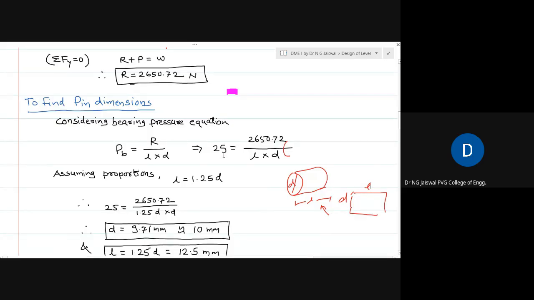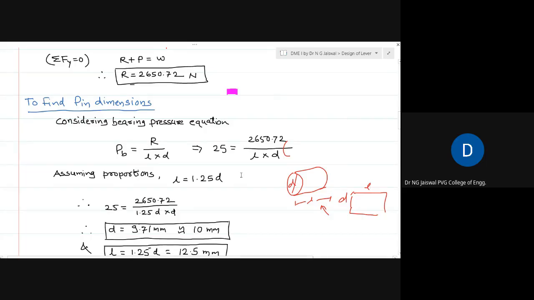25 Newton per meter square is the bearing pressure given. R is known, and L by D is known. Now here, with one equation and two unknowns, we cannot solve the problem. That's why you have to adopt one relation between L and D, so that two unknowns can be converted into one unknown. Now this can be given, like L is equal to 1.25 D, or it may not be given. If it is given that the length of the pin is some 1.5 times the diameter, well and good, we have to adopt that equation.